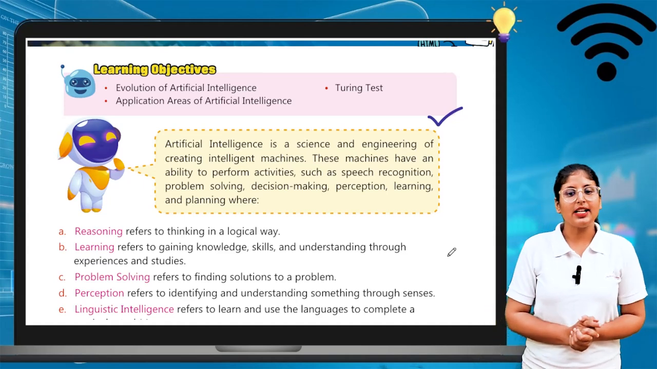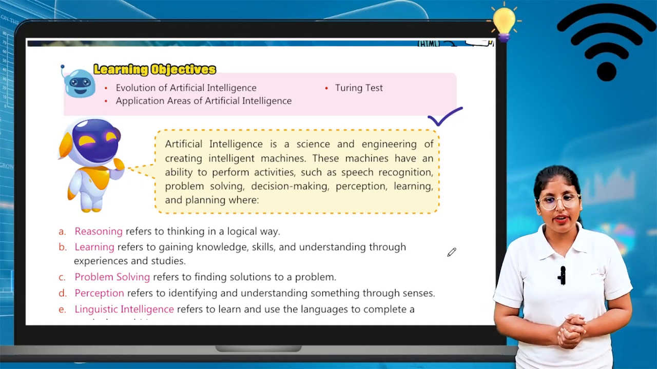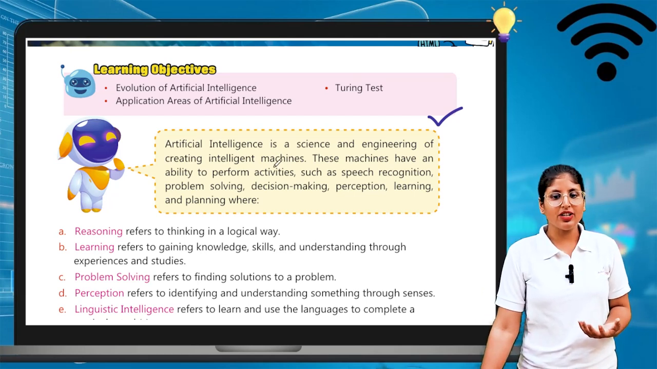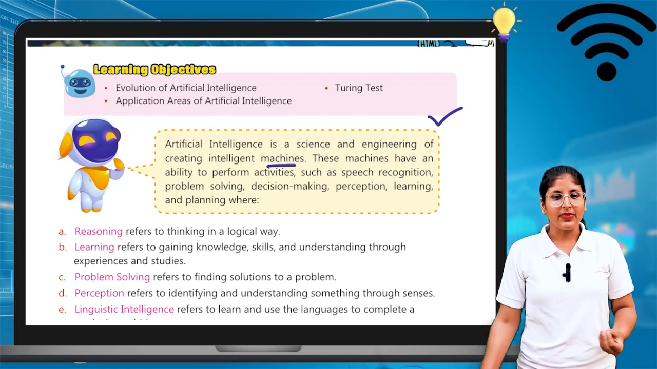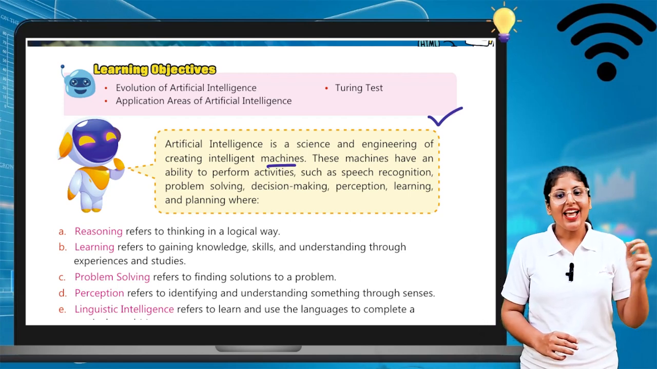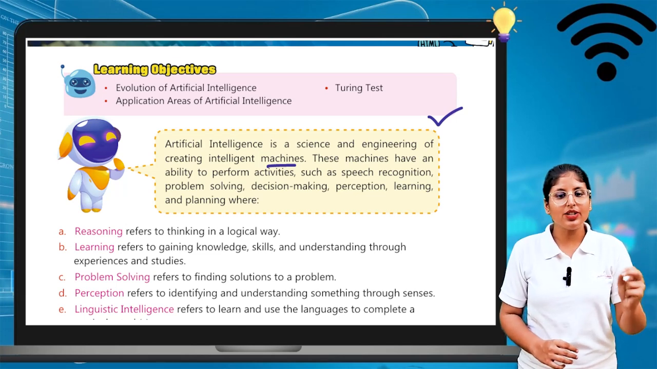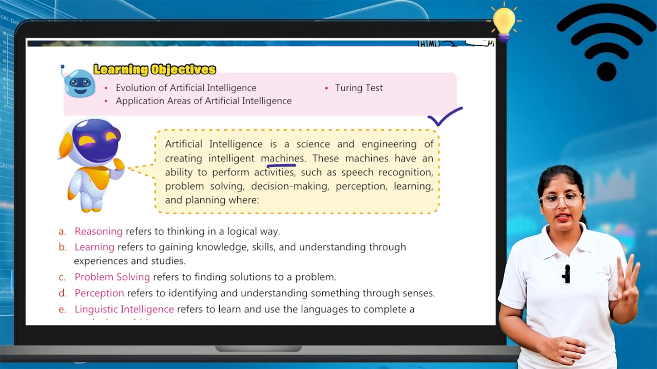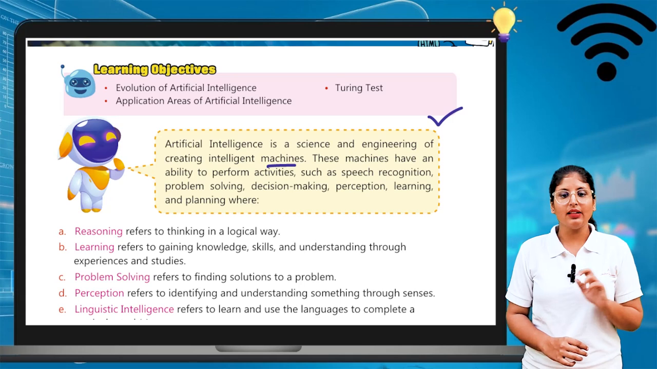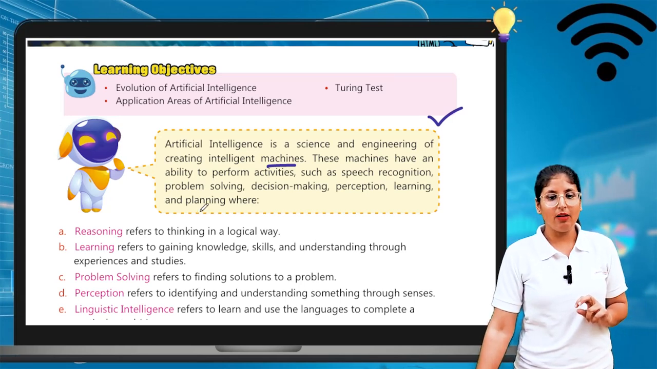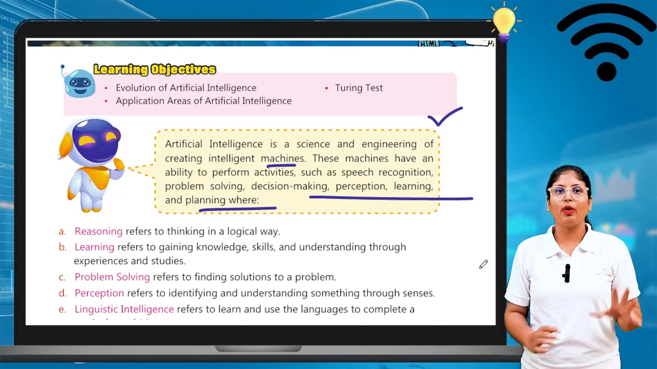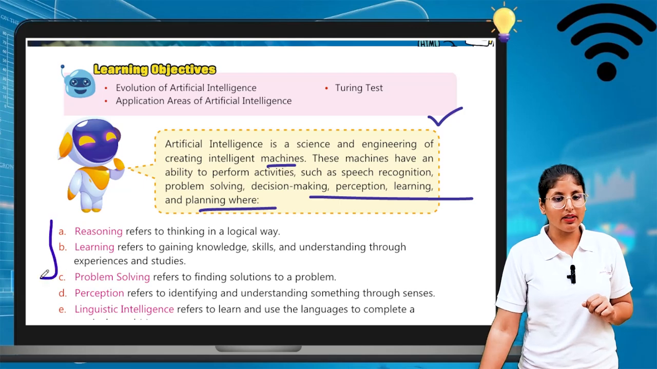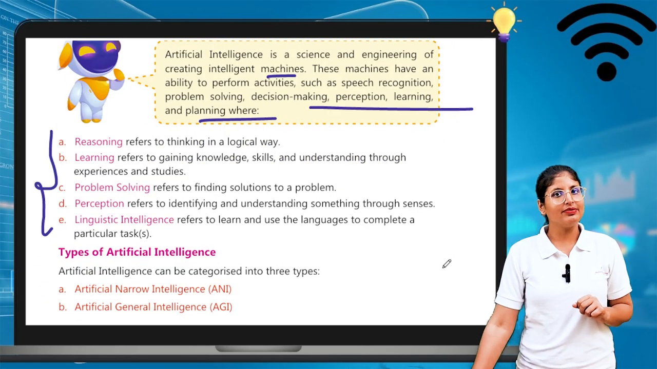So artificial intelligence is a science and engineering of creating intelligent machines. What does artificial intelligence mean? It means we are creating intelligent machines. These machines have the ability to perform activities such as speech recognition, problem solving, decision making, perception, learning and planning. With the help of these machines we are able to perform all these things. Let's see one by one what we can do with the help of machines.